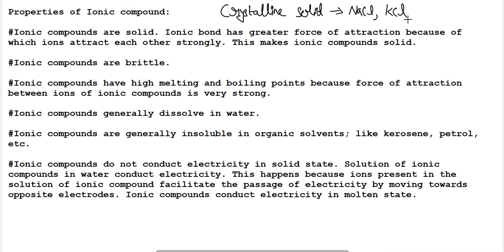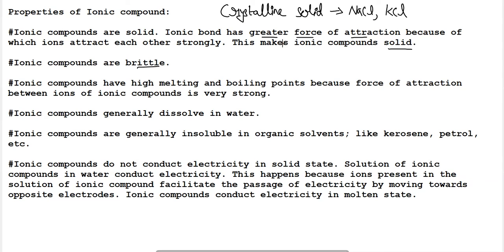Magnesium chloride also forms crystals. So ionic compounds form crystalline solids. The reason is that they have a greater electrostatic force of attraction between the anions and cations, which are strongly bonded with each other, and hence they form solids. Next, ionic compounds are brittle. Due to this strong electrostatic force of attraction, they are very brittle in nature.